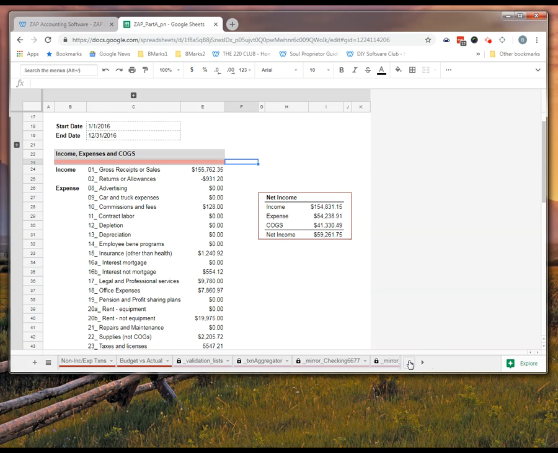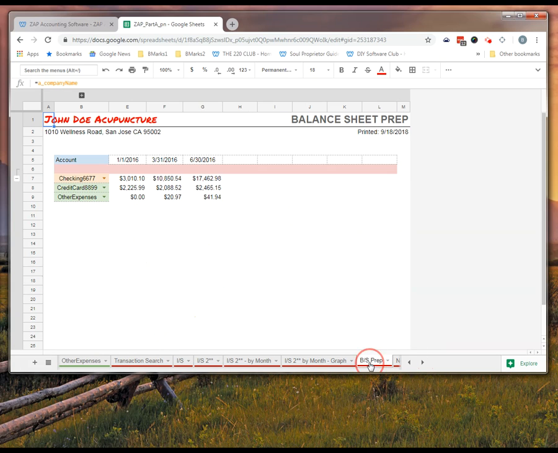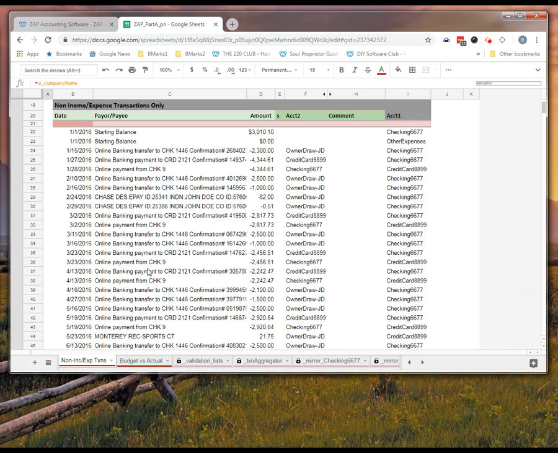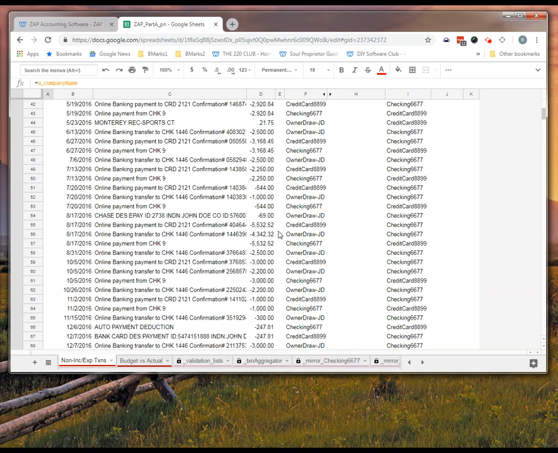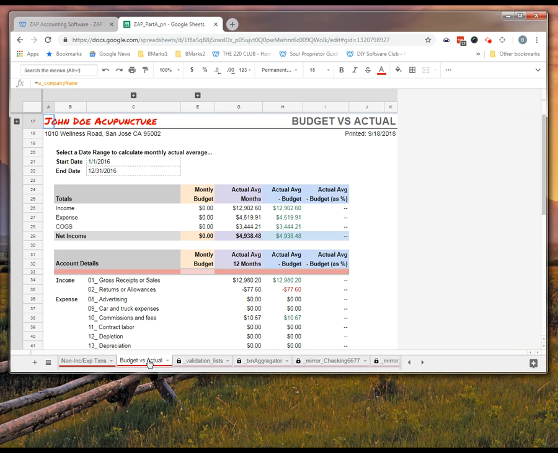There is a balance sheet prep report here. So basically you can pick an account and a date and get the values that you'd need to fill in your balance sheet. Your balance sheet is in a separate file. There's a non-income and expense transactions report. This is very useful if you're having problems reconciling or if your balance sheet isn't balancing. This is a tool that will be used for that. Budget versus actuals is related to the budgeting module. Okay, and that wraps up the working tabs in this.